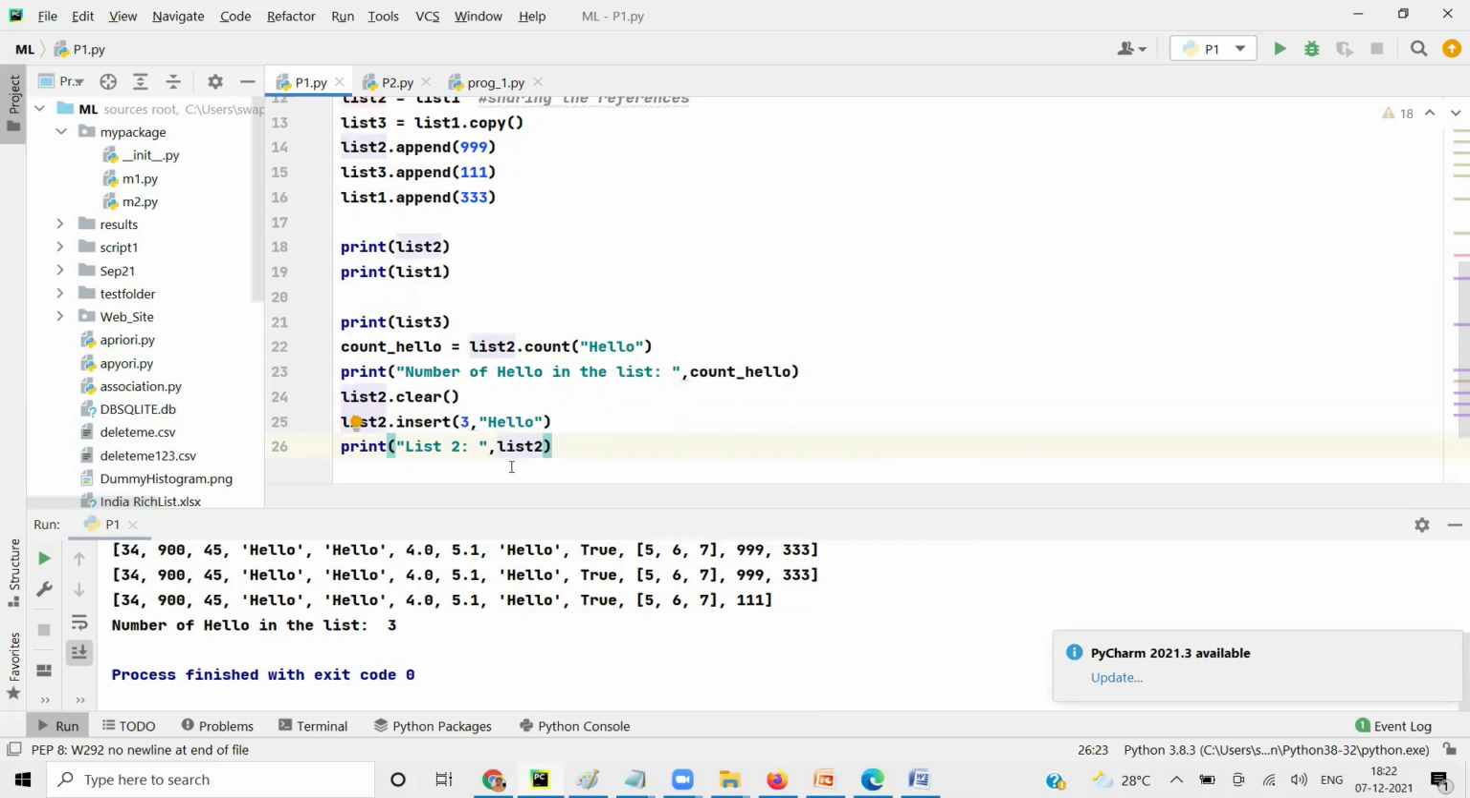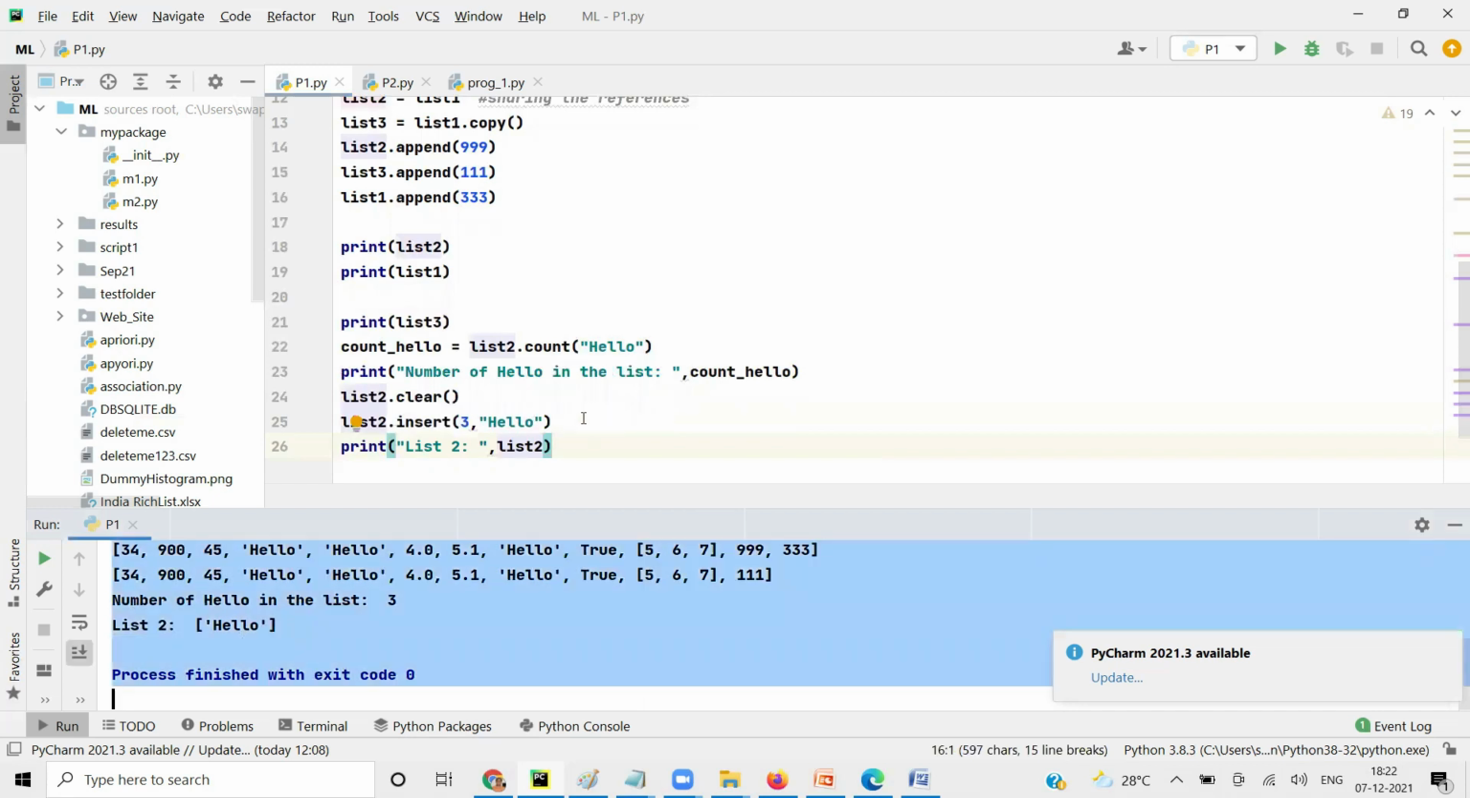Okay, I am saying insert 3 comma hello. There's no third, there's no 0, 1, 2 position. Third means the fourth position I'm trying to add. But it will not throw an error. It will allow me to add. Since there is no one in front of 3, it becomes by default 0.